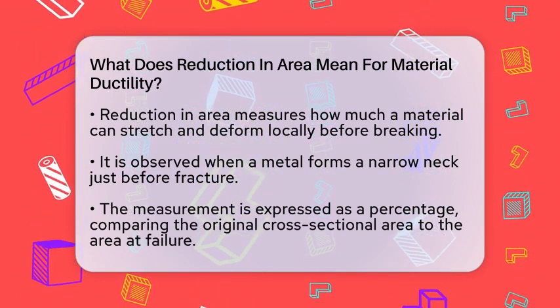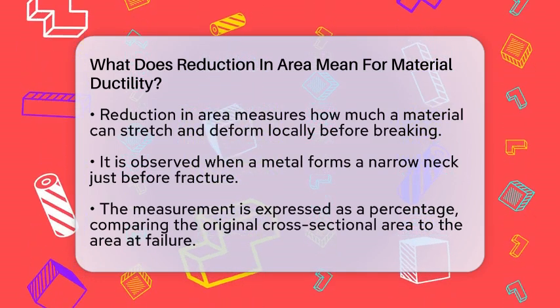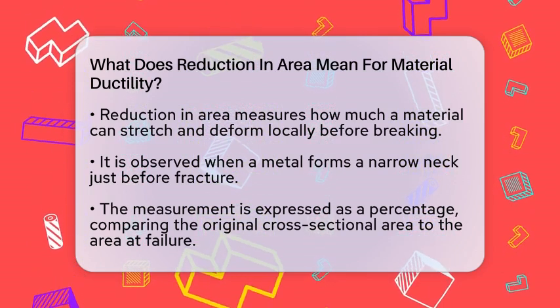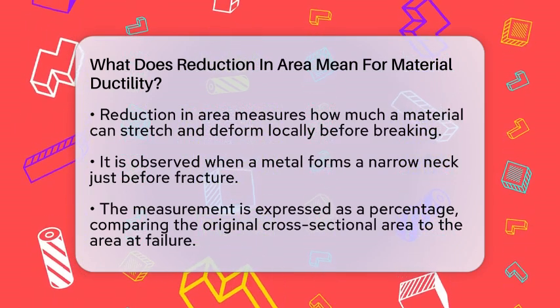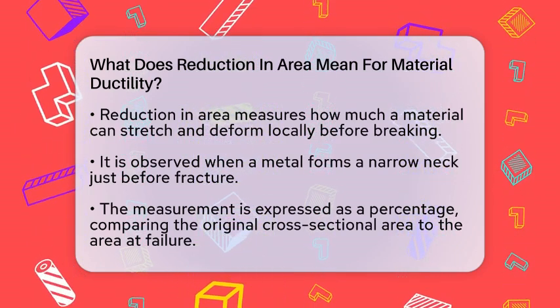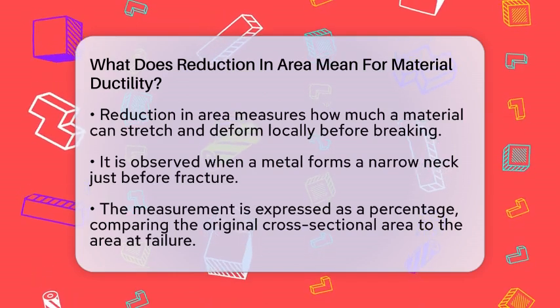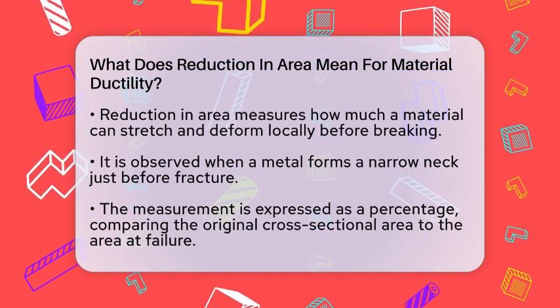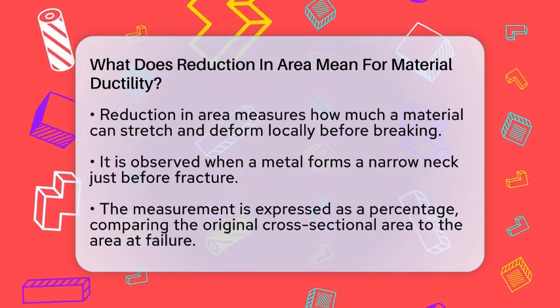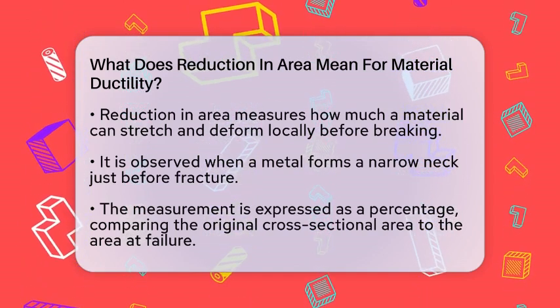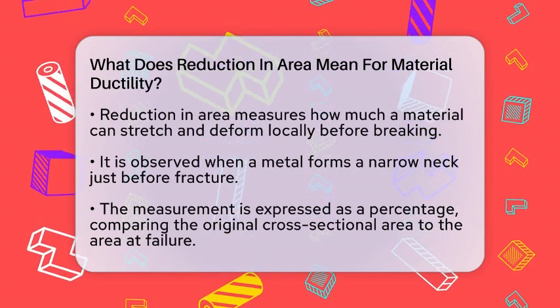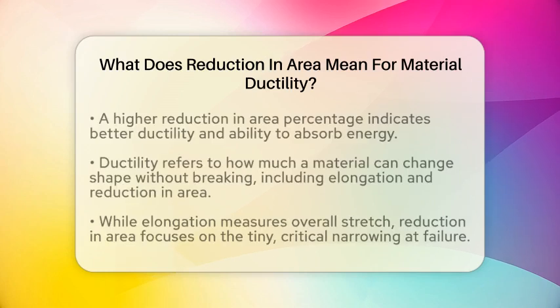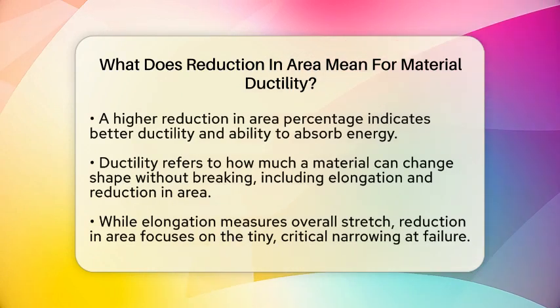When you pull on a material, it doesn't just stretch evenly. It often forms a narrow neck right before breaking. The reduction in area tells us how much that neck has thinned out compared to the original size. This measurement is expressed as a percentage. For example, if a metal starts with a cross-sectional area of 10 square millimeters and narrows down to 5 square millimeters at the fracture point, the reduction in area is 50%.